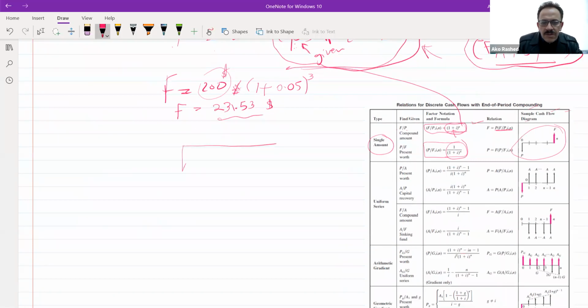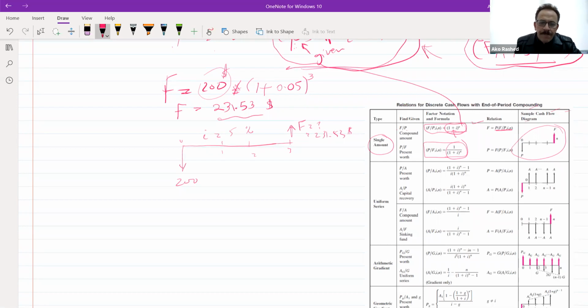I'll say this was $200 at time 0, then 1, 2, 3. After 3 years it became F, and F is equal to $231.53. And I should mention that i is 5%.